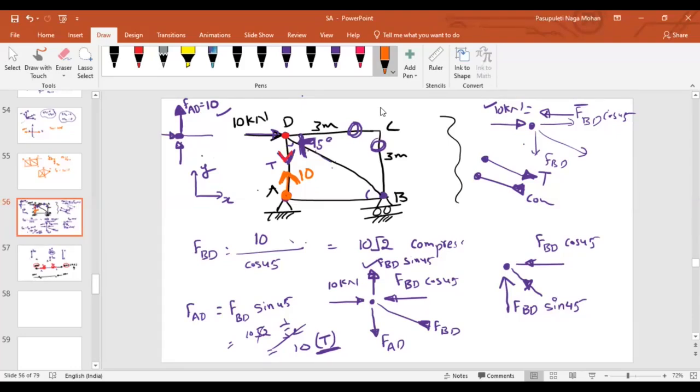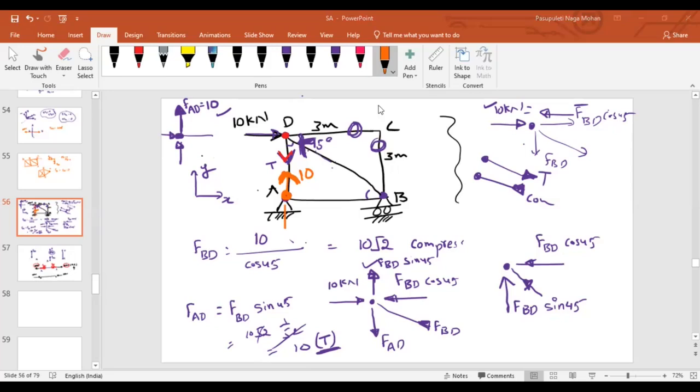At point A, tensile force in the member AD, it is acting along which direction? Upward. How can I balance it? Upward, sir. Downward. Actually, the reaction, first of all, we have to assume an upward direction, so we can solve the equilibrium.